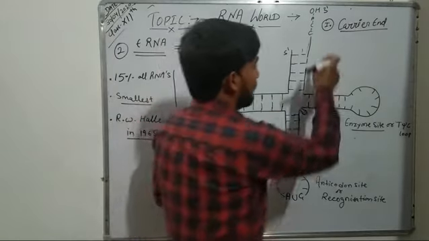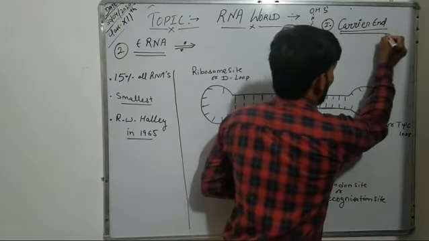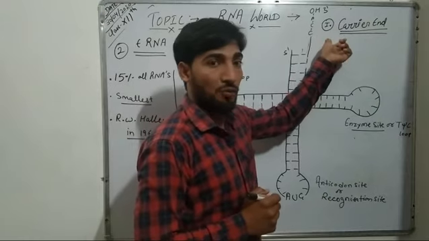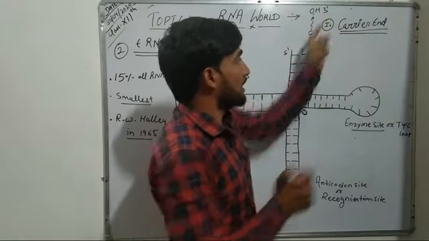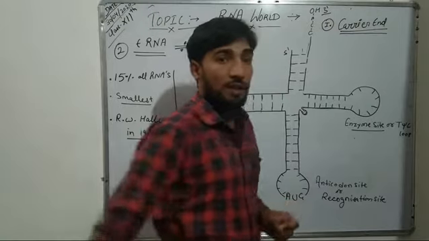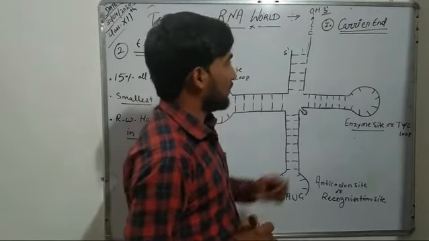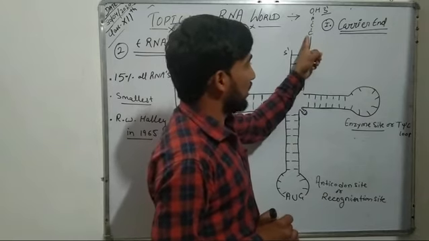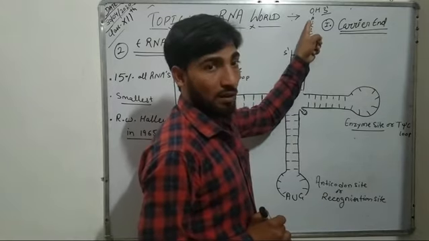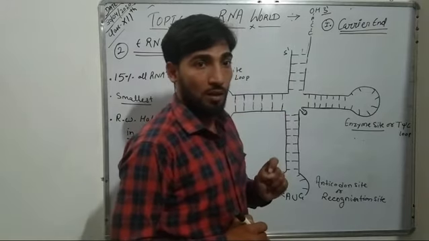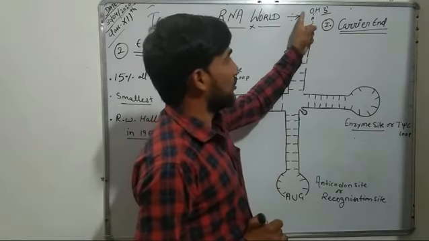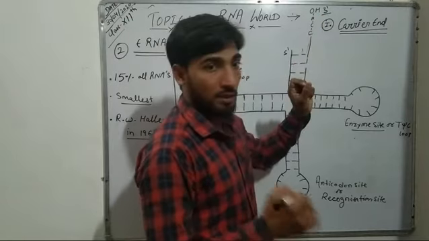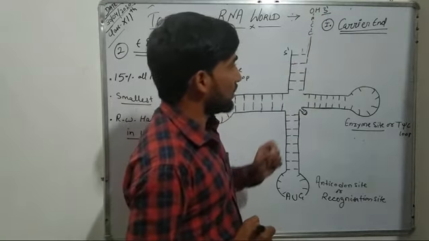Starting with the first region or first arm of this tRNA, which is known as the carrier end. This carrier end of tRNA is usually the 3' end of RNA, and it consists of a triplet codon CCA and a free hydroxyl group, that is OH group, at its tip.